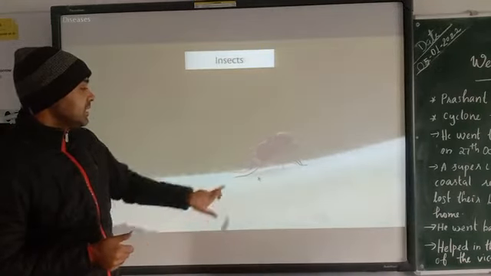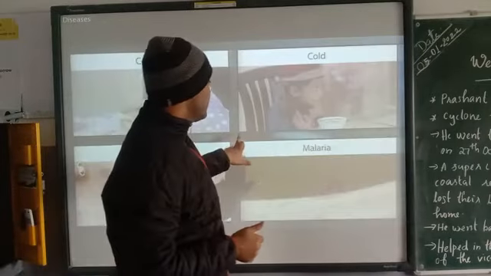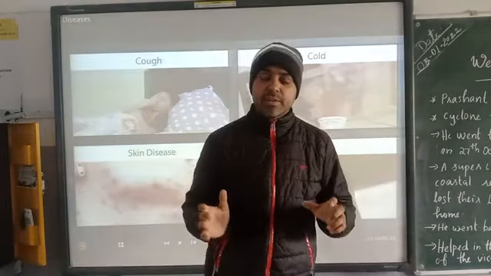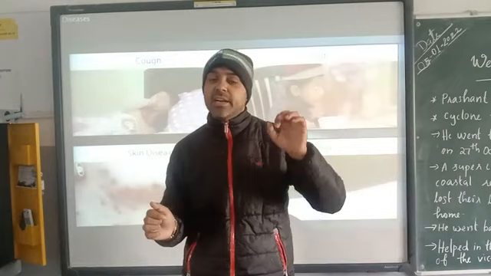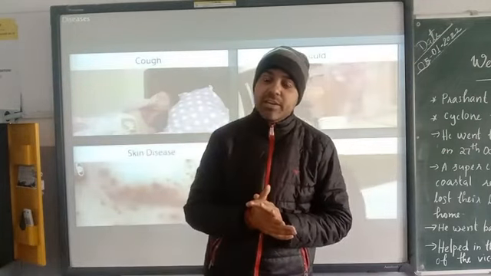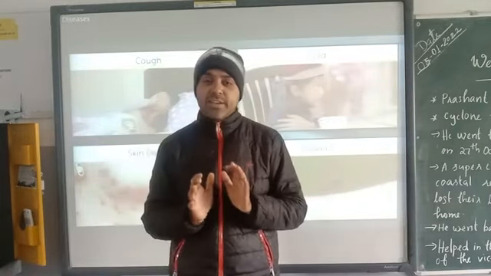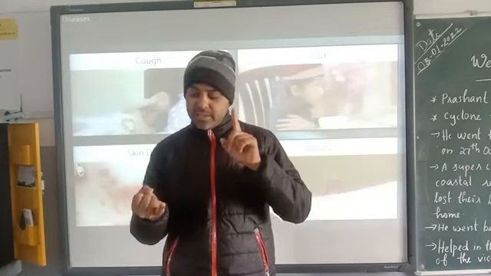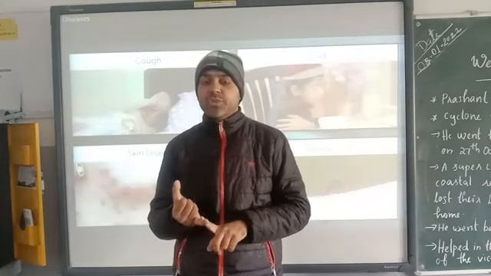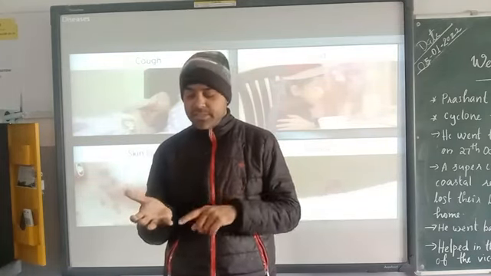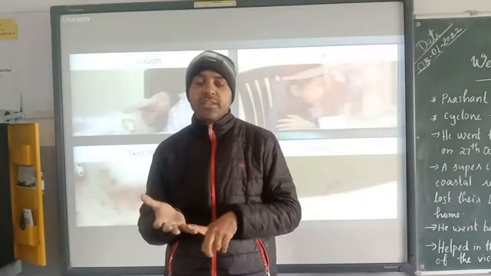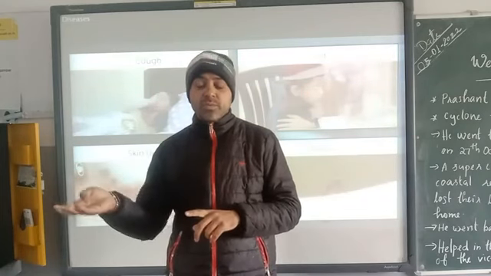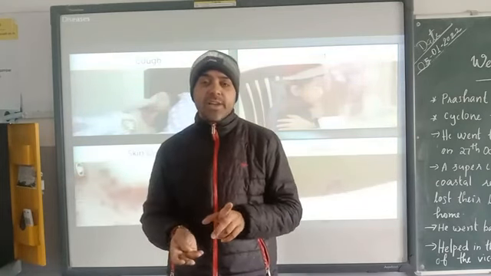Insects are also a very common mode of transmission. Insects that carry the pathogens of a particular disease are known as vectors. The most common vector is the mosquito, responsible for diseases like dengue, malaria, chikungunya and Japanese encephalitis.